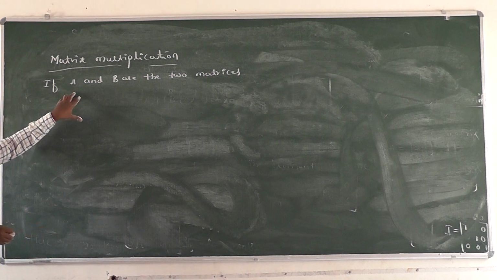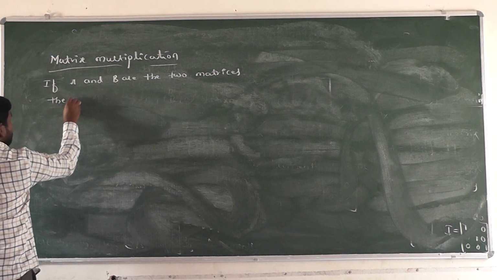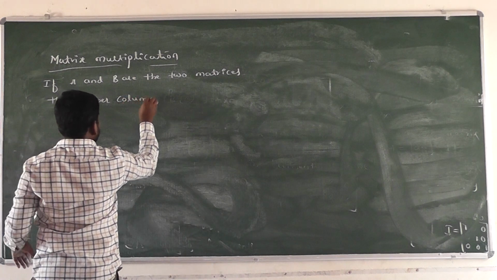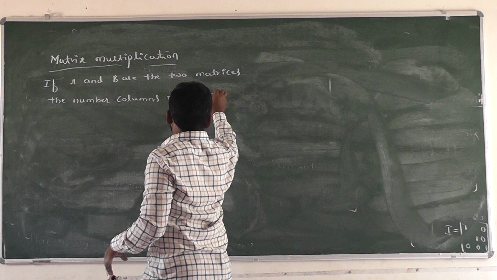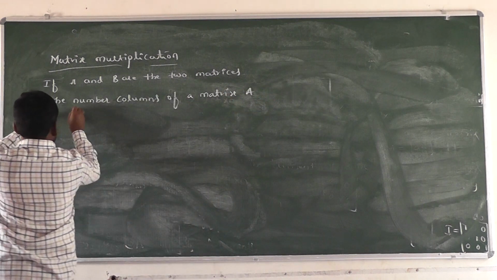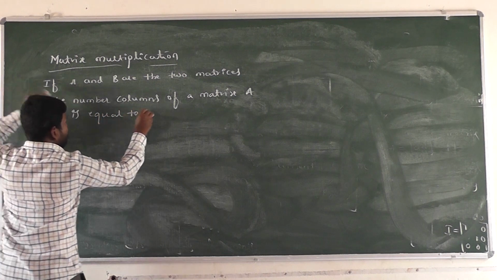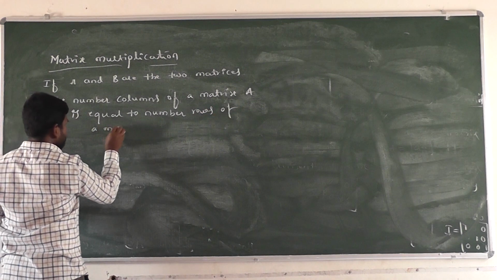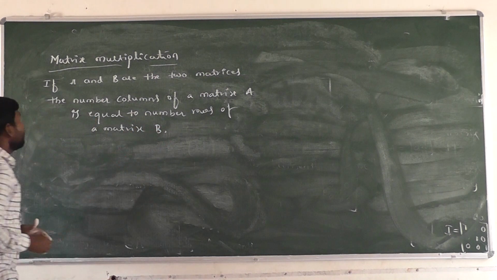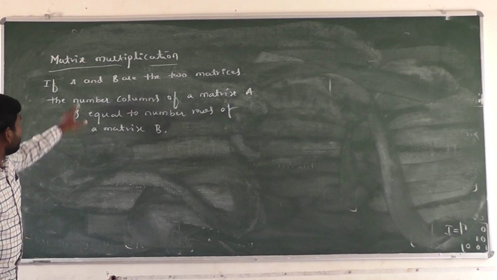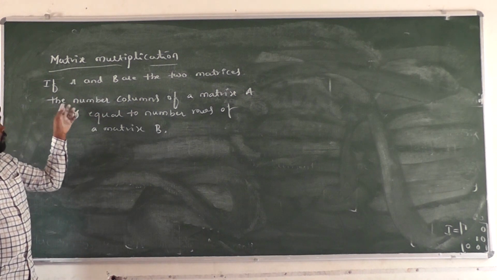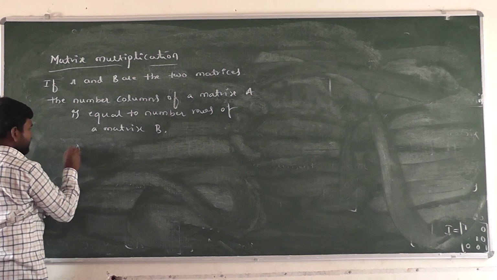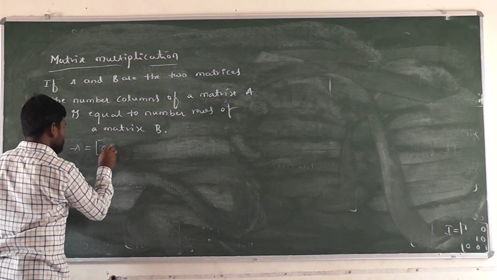If A and B are two matrices, the number of columns of matrix A is equal to the number of rows of matrix B. When is matrix multiplication possible here? If A and B are two non-zero matrices, the number of columns of matrix A is equal to the number of rows of matrix B. In general, here A equals the element a_ij,